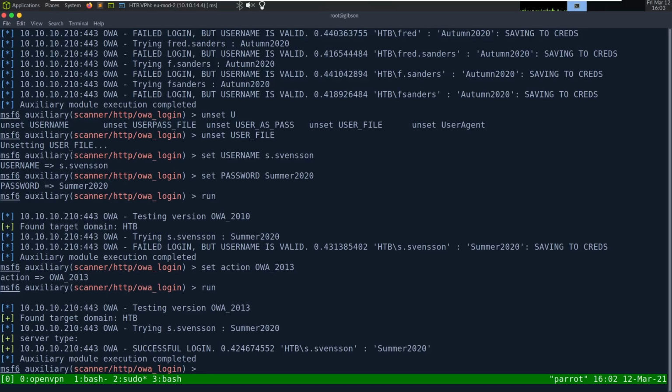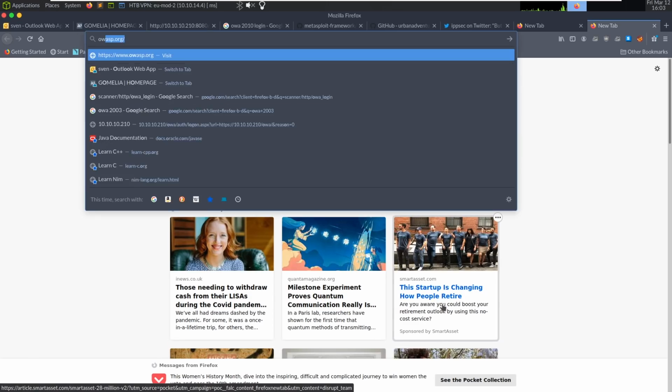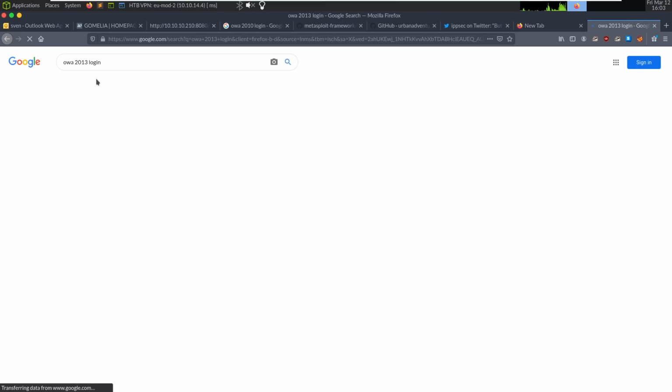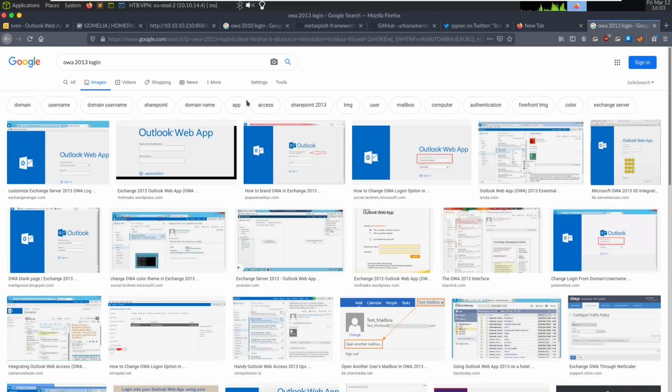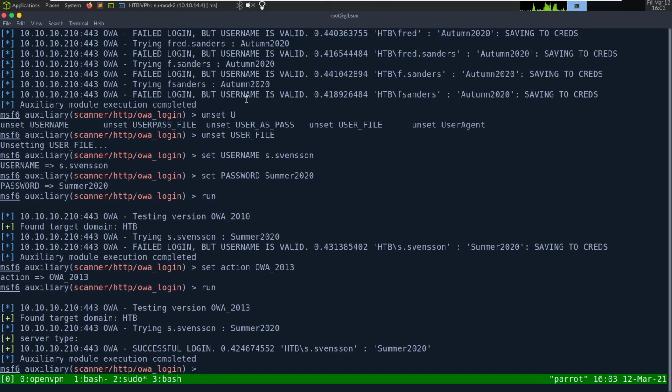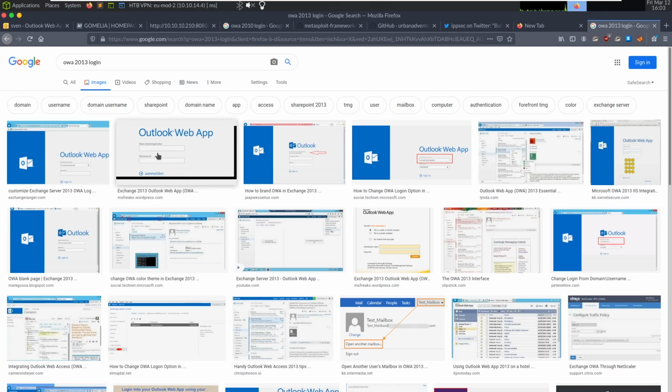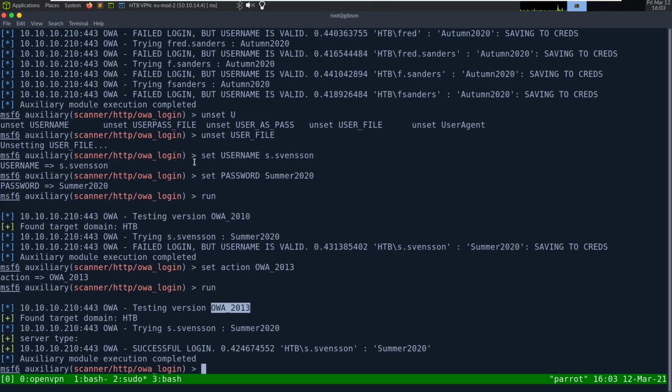Okay, something is busted with that OWA 2010. Wait, OWA 2013 login. Yeah, so I don't know what we screwed up, but it was screwed up marvelously. By changing our default to 2010, which is what we assumed the banner was, it failed.